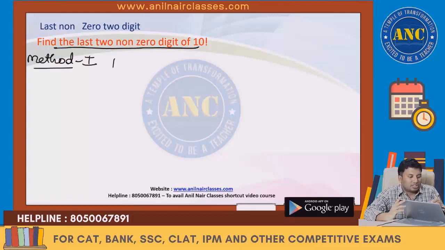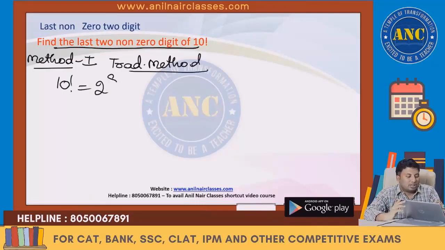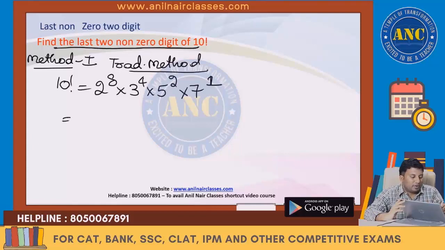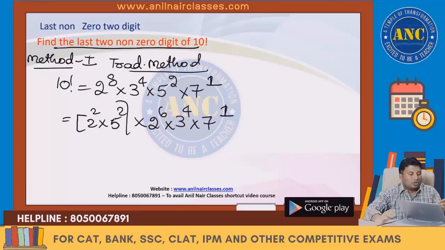Method 1, traditional method. See here, sir. This is a very cumbersome method. This is something which I learned from Wikipedia. 10 factorial is nothing but 2 power 8 into 3 power 4 into 5 square into 7 power 1. This is nothing but 2 square into 5 square into 2 power 6 into 3 power 4 into 7 power 1. 2 square into 5 square, it is 2 zeros.